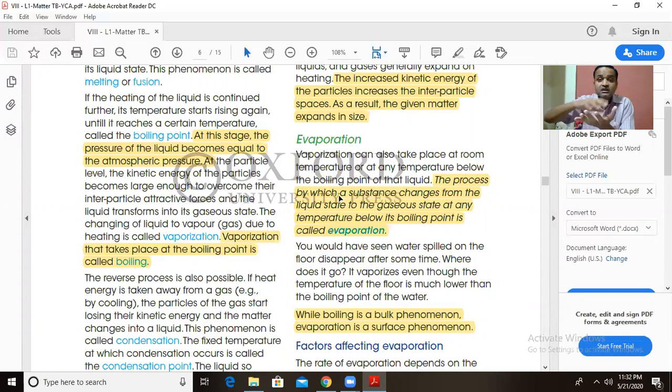So what happens? Their kinetic energy increases, and they easily move from the liquid state into the gaseous state. But this takes place at any temperature below the boiling point. And this phenomenon, in which a substance changes from liquid state to gaseous state at any temperature below the boiling point, is called evaporation.